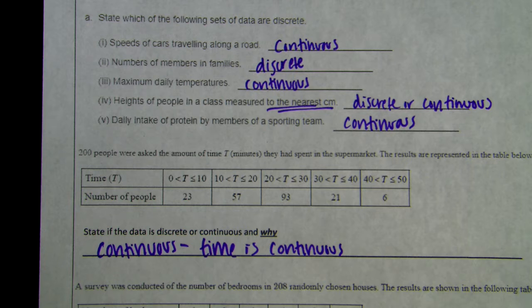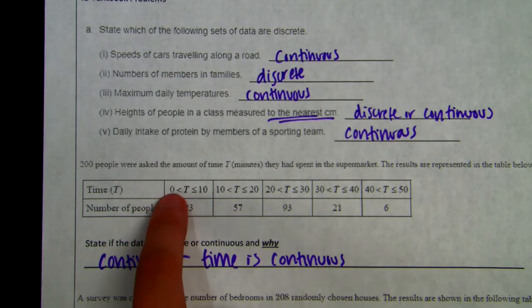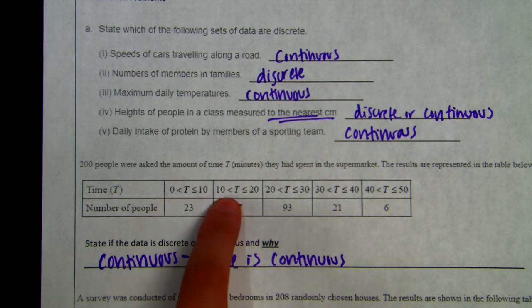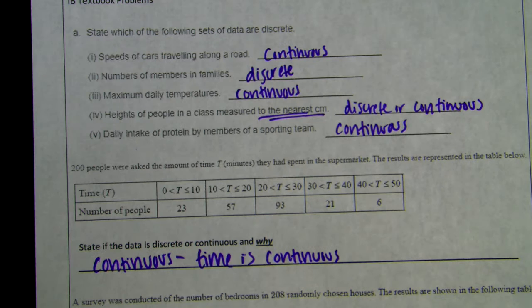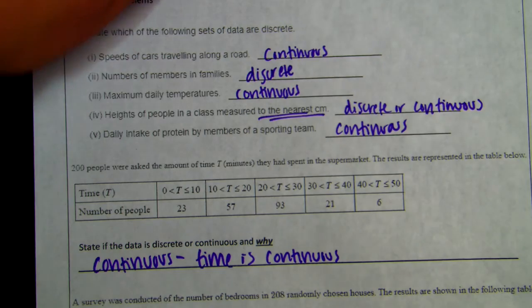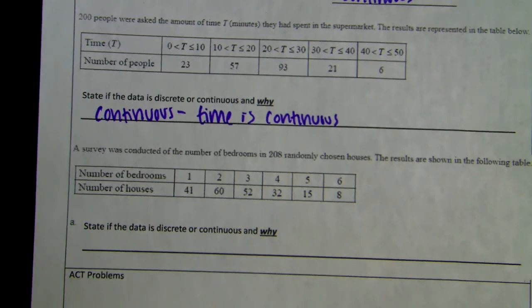So if you weren't sure, looking at something like this where you see it's always less than or equal to, less than or equal to, that's another really good way to check to see if your data is going to be continuous. Good, so let's move on to the next one, which is very similar to the last one.